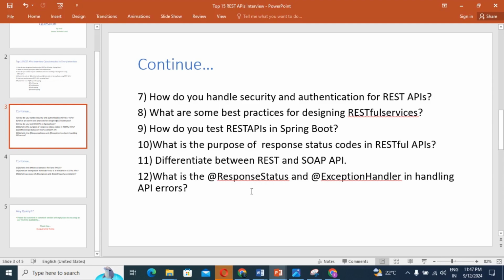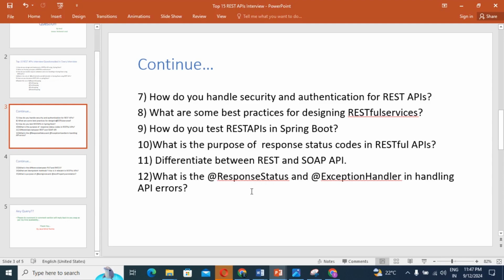We should know all these points, and we can reply to the interviewer confidently if they ask such a question in the interview room. Then they will come to know you have a perfect idea about REST and SOAP.